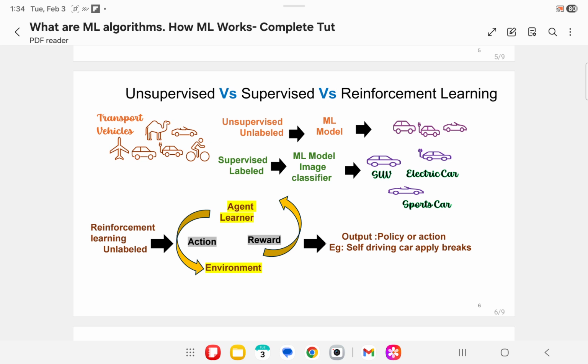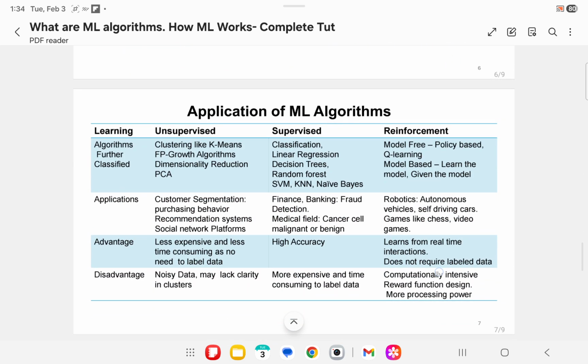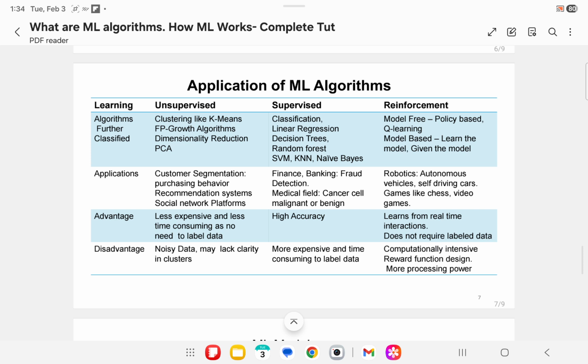Now coming to the applications of unsupervised, supervised and reinforcement learning. There are several types of unsupervised learning, like clustering, k-means, FP growth algorithms, and dimensionality reduction, principal component analysis PCA. Now coming to the applications of unsupervised learning, let's say a person X buys a product, then person Y also tends to buy the same product.